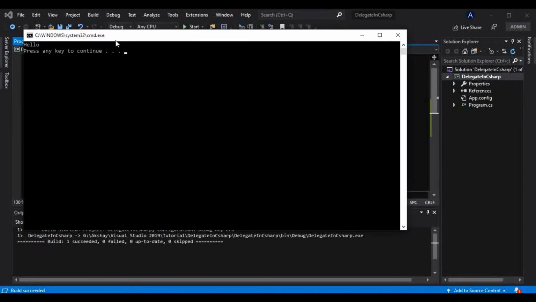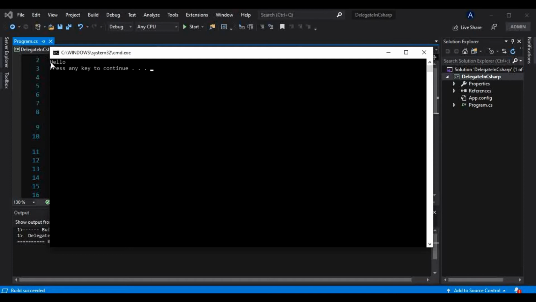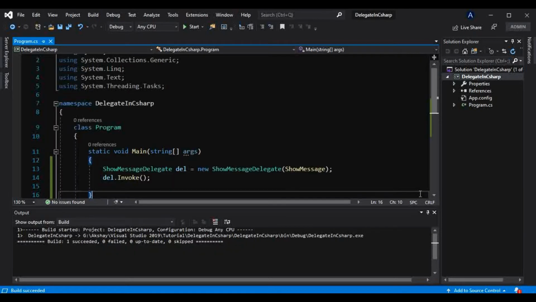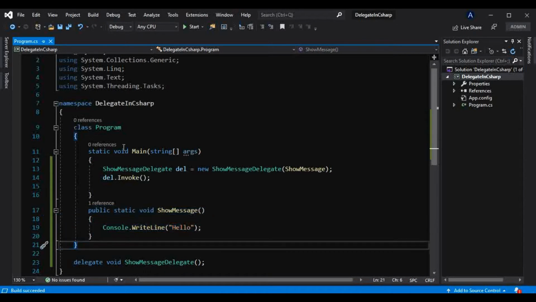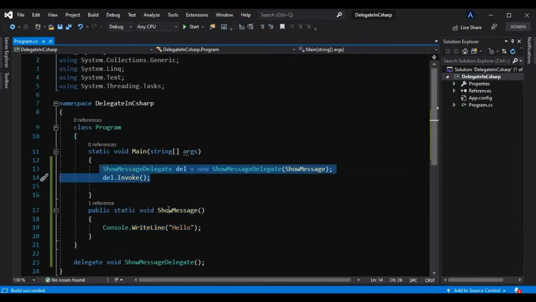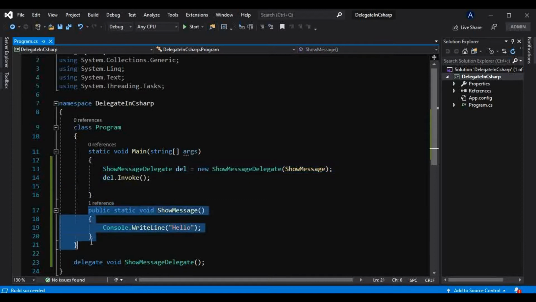this hello message is getting printed onto the console. If you can see, we have not called this method. We have only created the delegate, passed this method into the constructor of that delegate, and invoked that delegate. But by invoking that delegate, this method is getting invoked and this message is getting printed onto the console.